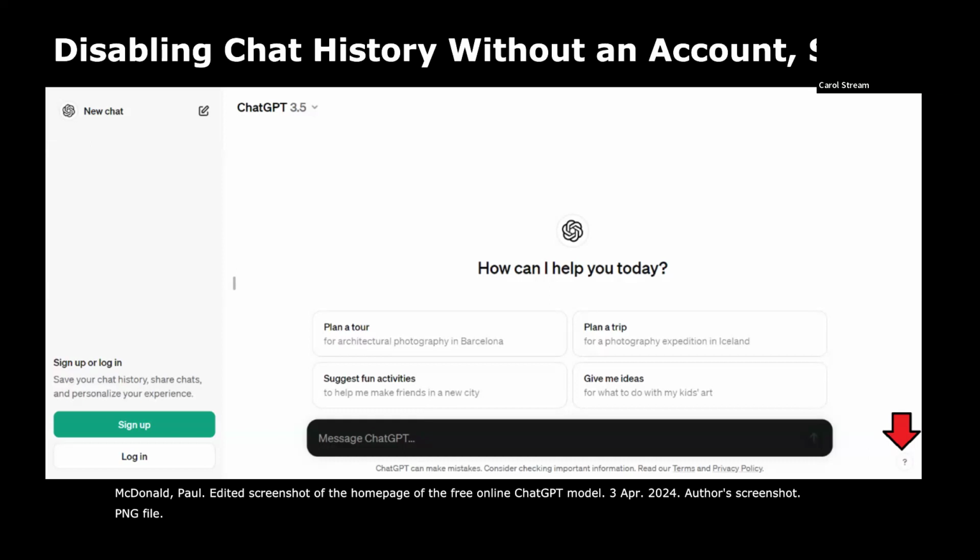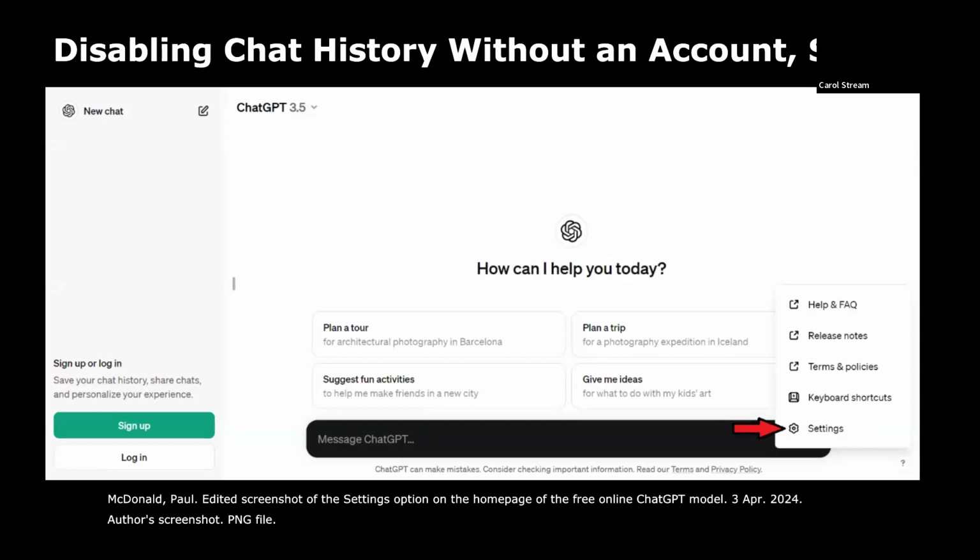And the only other options for data privacy on this page are the small hyperlinks to the OpenAI terms of use and privacy policy right under the black message box. All these elements are displayed in ways that make them difficult to notice for casual users, who may not even be aware that they have any privacy issues to worry about when using ChatGPT.